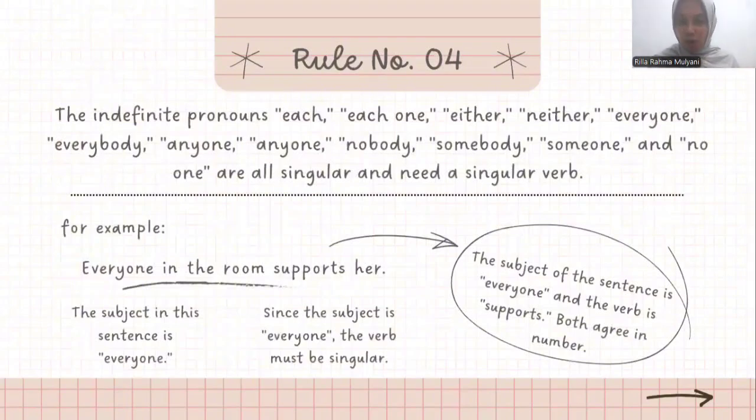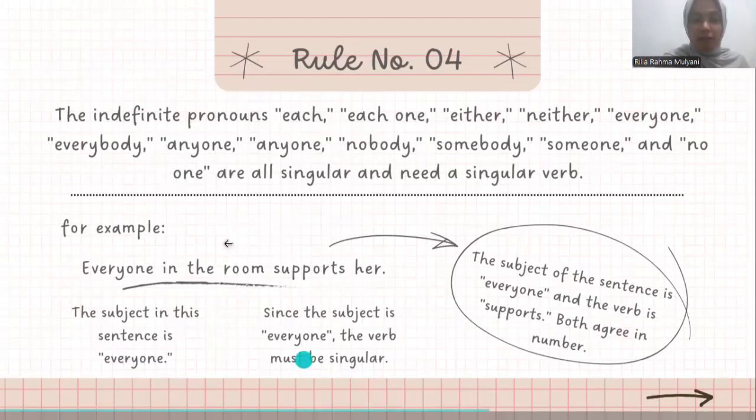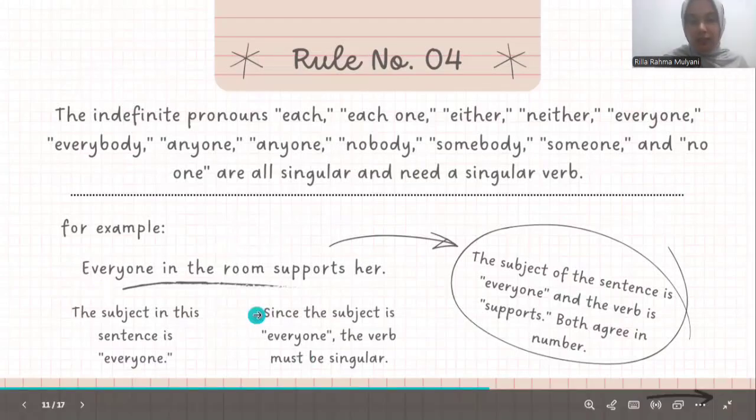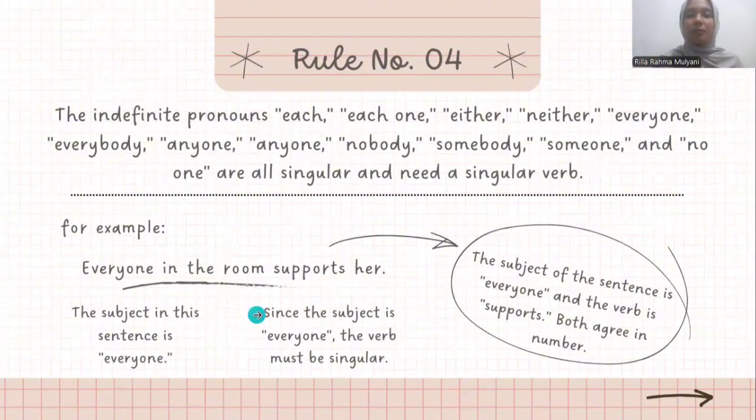Rule number 4, singular indefinite pronouns. Example, everyone in the room supports her. Some indefinite pronouns are always singular, even though they may refer to many people. This includes everyone, everybody, someone, somebody, anyone, anybody, no one, nobody, each, either, neither.